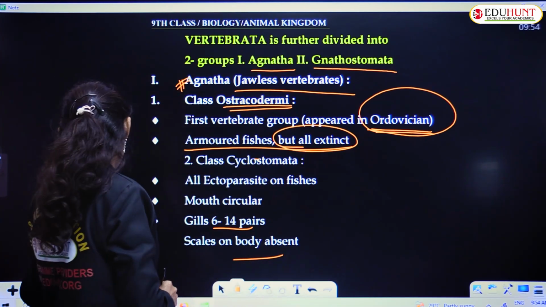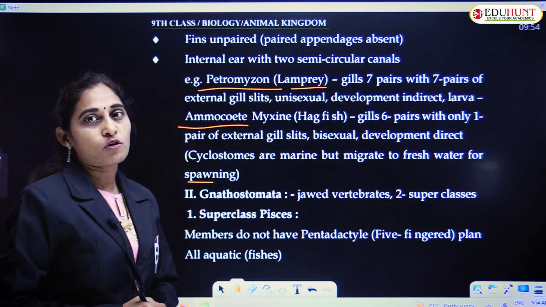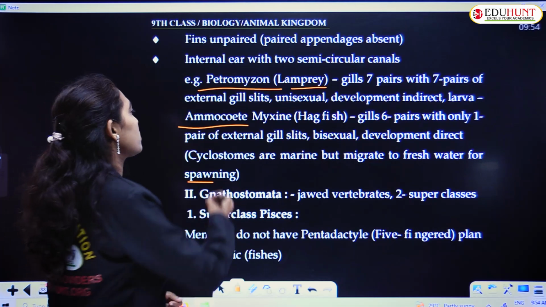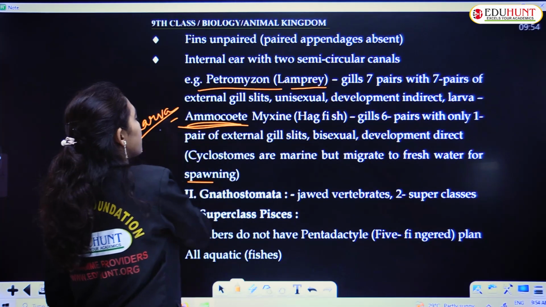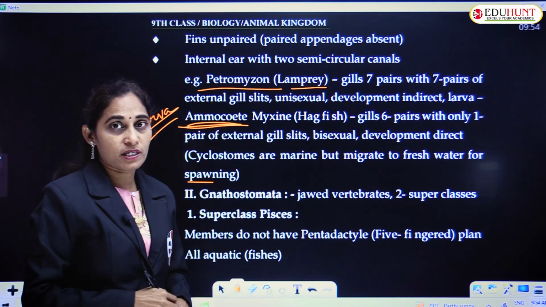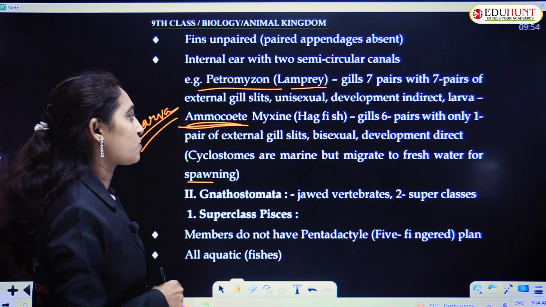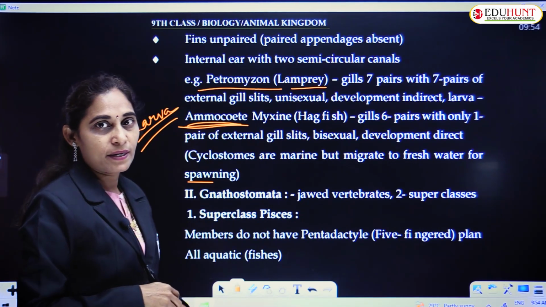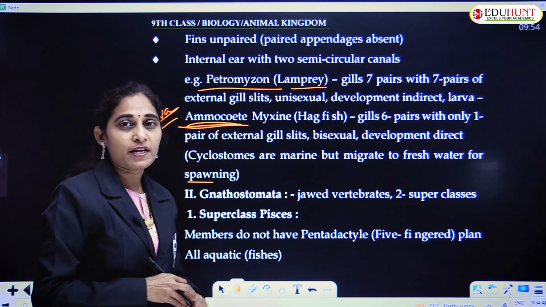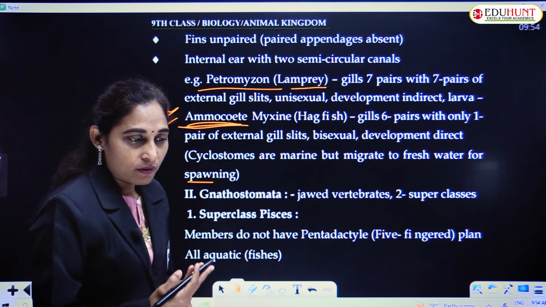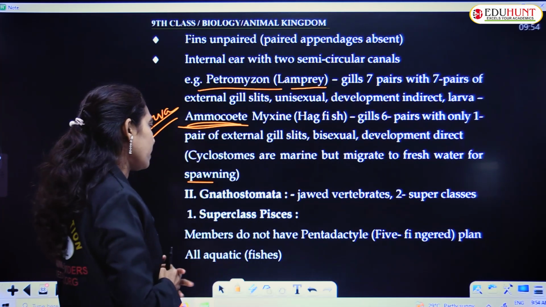Examples for cyclostomes are Petromyzon, commonly called lamprey, which has the ammocoete larva, and second example is Myxine, commonly called hagfish, which has no larval stage; development is direct. And cyclostomes are marine animals, though they migrate to fresh water for breeding or for spawning.